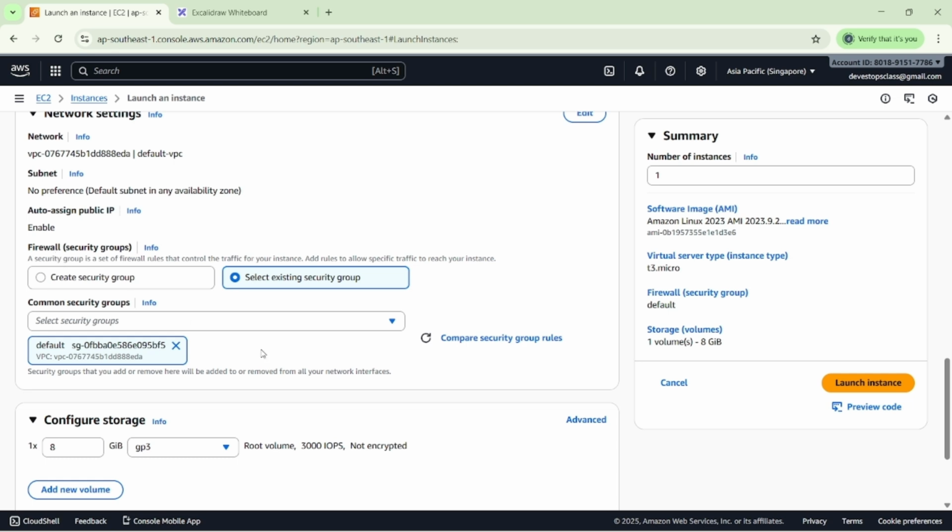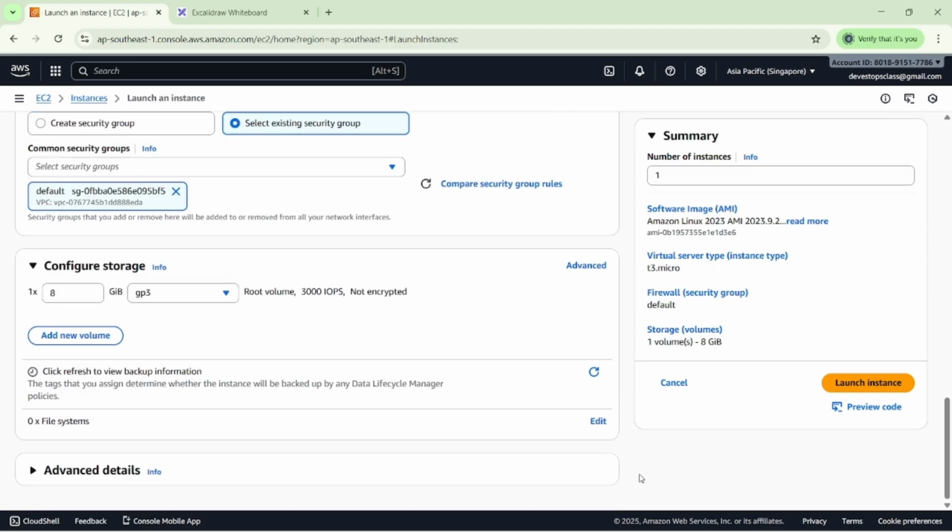Suppose I have selected the first VPC in the first EC2 instance, and then I'm creating the second EC2 instance. At that time, I select a different VPC. Then what will happen here? We cannot coordinate between our EC2 instances. So make sure I'm selecting the default one here.